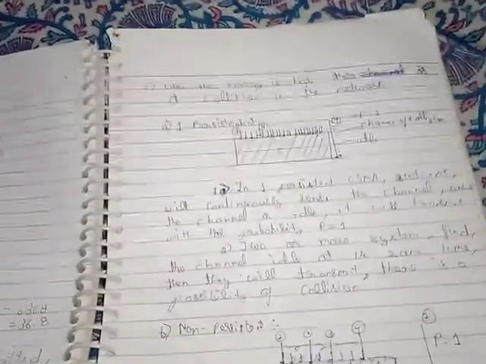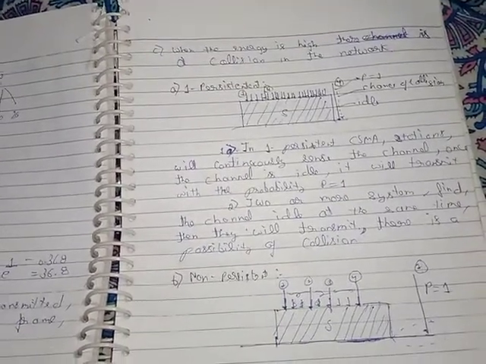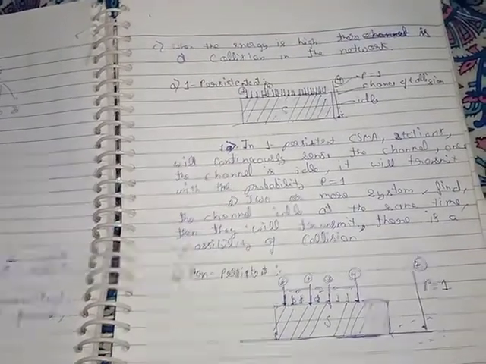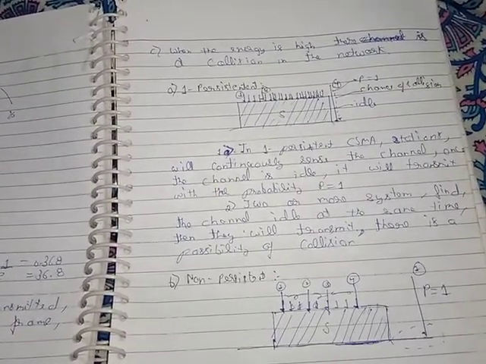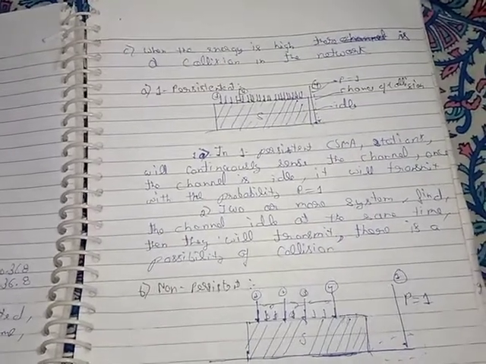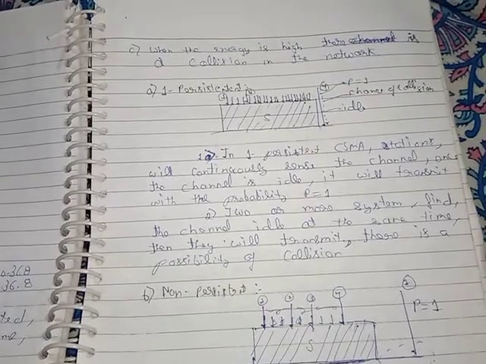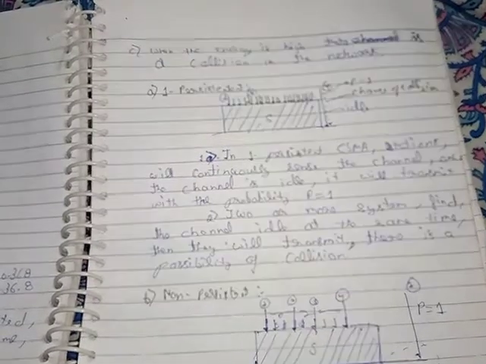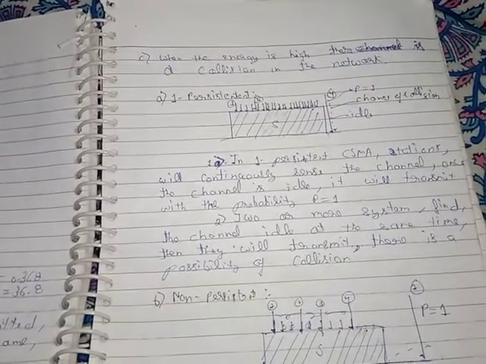So there are basically three types of CSMA: one-persistent CSMA, non-persistent CSMA and p-persistent CSMA. So let's see what one-persistent CSMA is. In one-persistent CSMA, a station will continuously sense the channel. Once the channel is idle, it will transmit with probability p equal to 1.